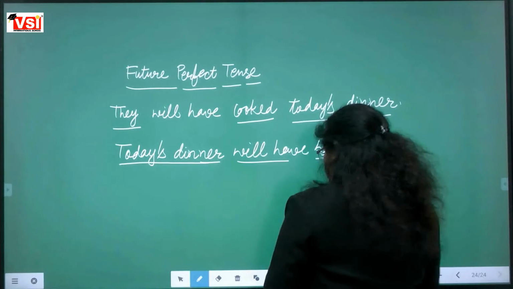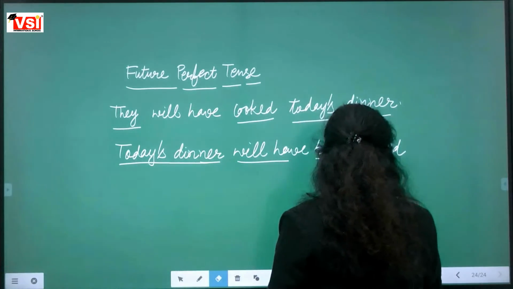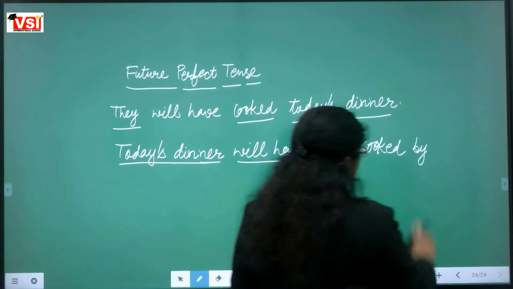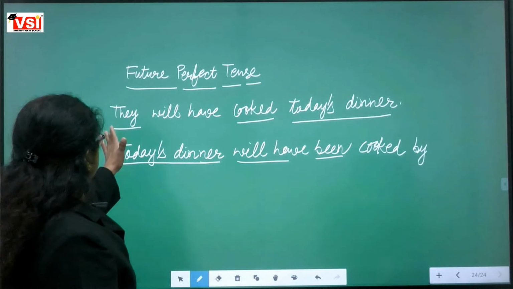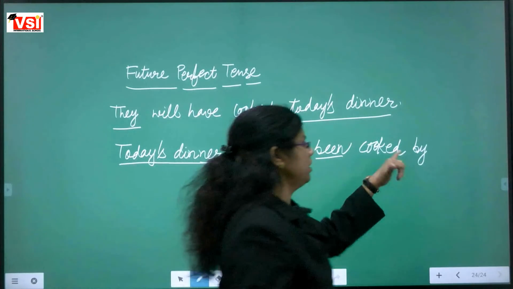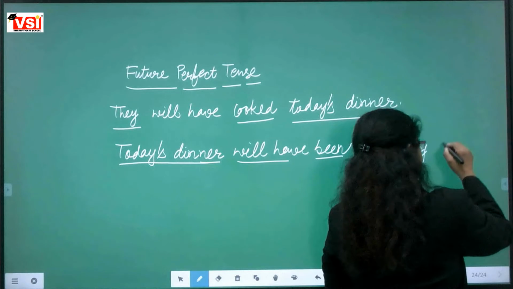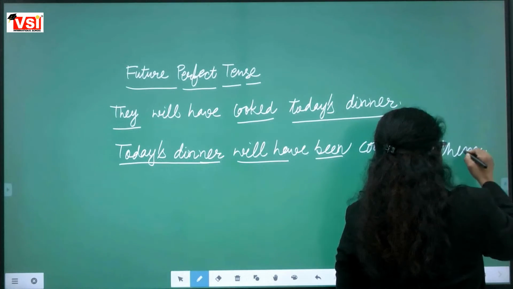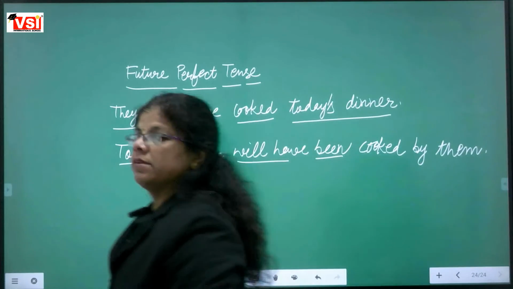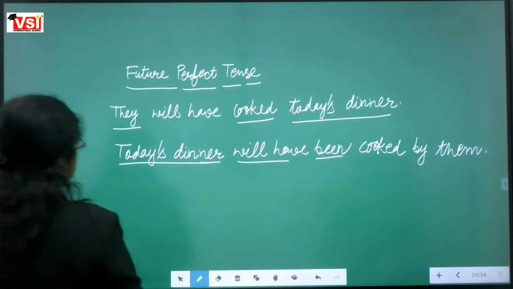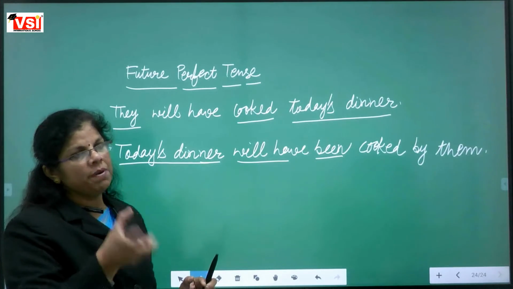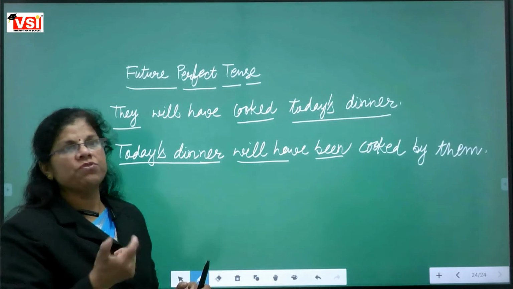Then the fourth basic rule: by, the preposition. And the fifth basic rule: when the subject is changed into the object, it is changed. It becomes them. So this was all about perfect tenses. This was all about present perfect, past perfect, and future perfect.